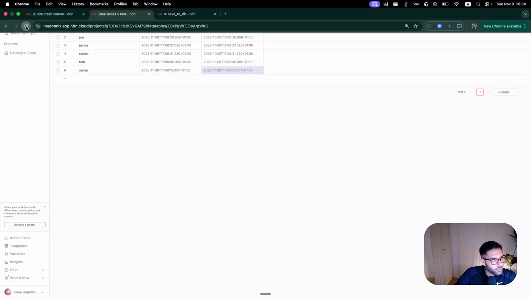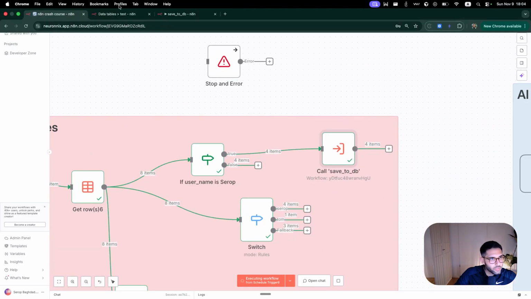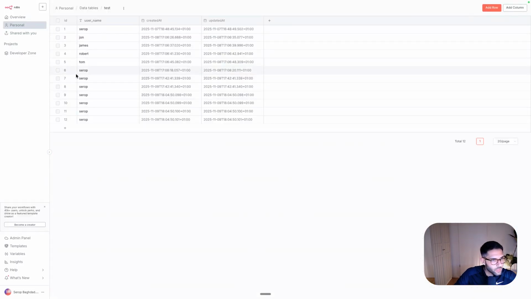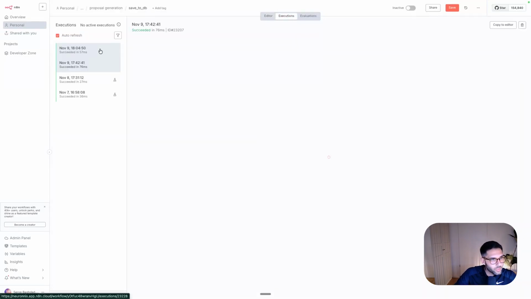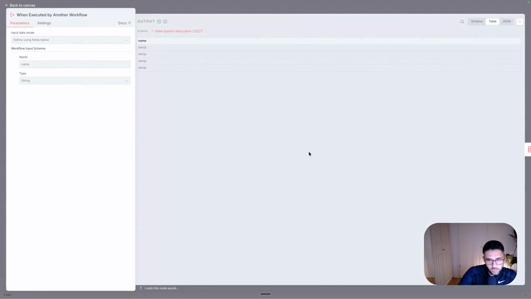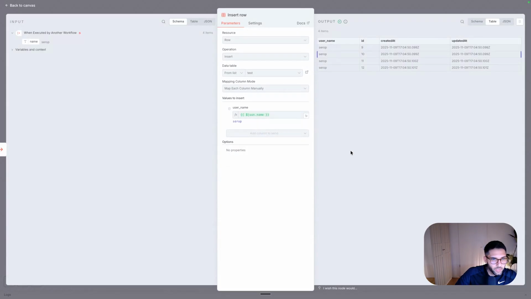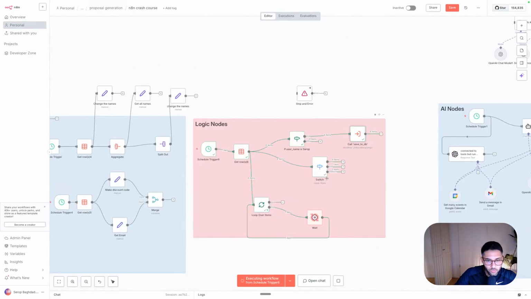If I refresh this page, we have now 3 Surabs. And if I execute the workflow, it's been called 4 times. Let's refresh, and we have 4 more. And then if we look at the executions, we have the execution with the 4 items. So it passes a list of 4 items and then they get added. Here I just added insert and then inserted the files, which is super cool. This is super handy.